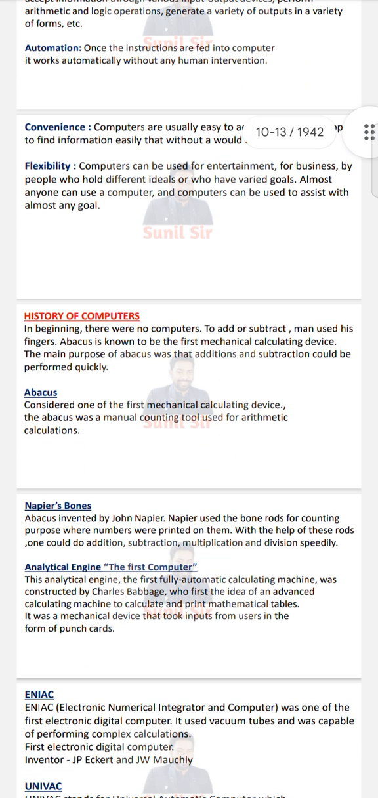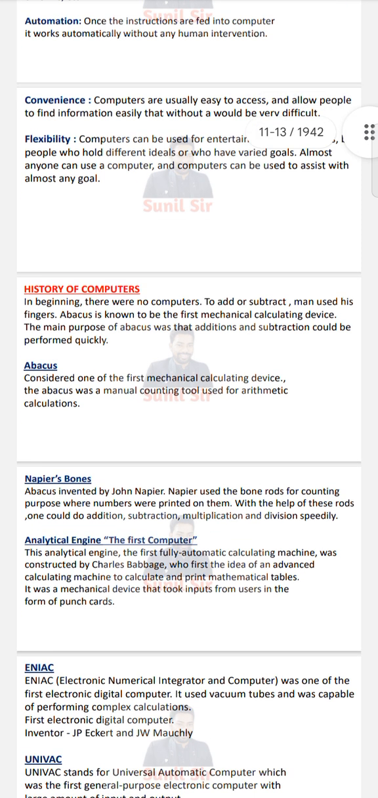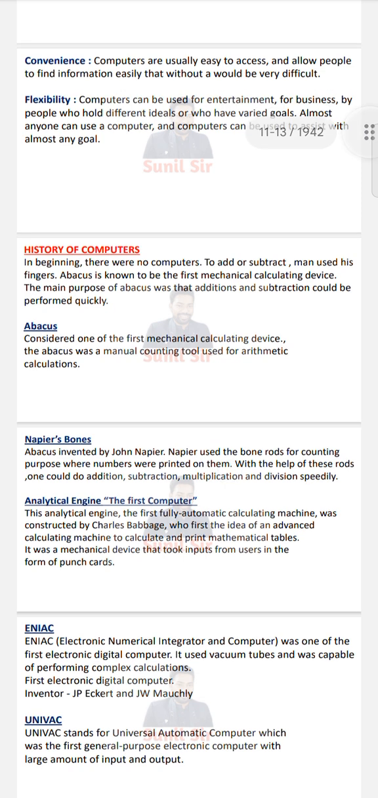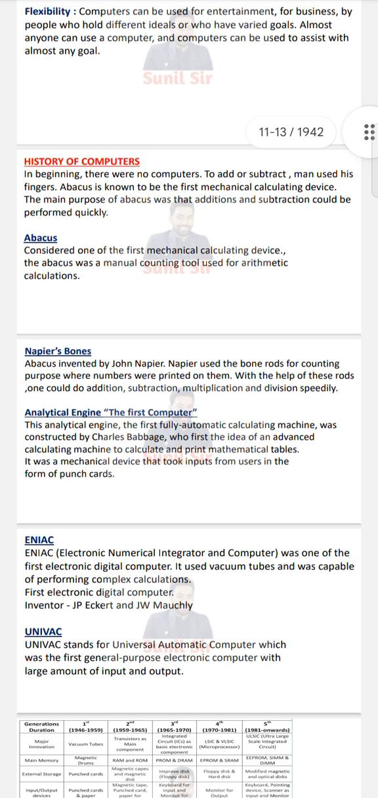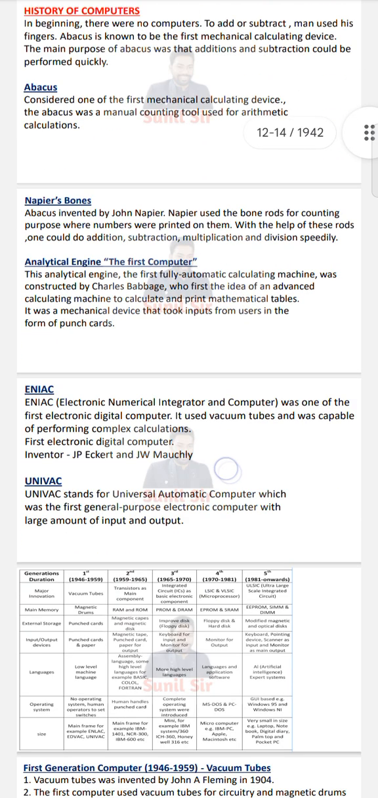History of computer. In the beginning there was no computer, so to add a subject or number the man used his fingers. Abacus is known as the first mechanical calculating device. The main purpose of the abacus was that addition and subtraction could be performed quickly. The abacus was a manual counting tool used for arithmetic calculation.